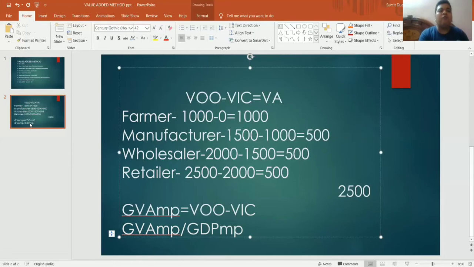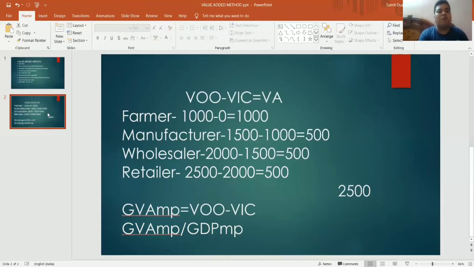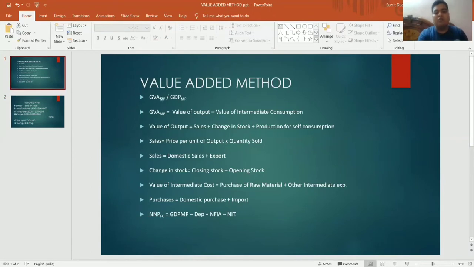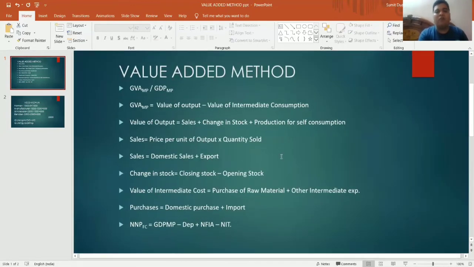So now we have to keep in mind to understand the formula. The formula of gross value added at market price, here it is written: value of output minus value of intermediate consumption. Value of output, you can understand by the name only.